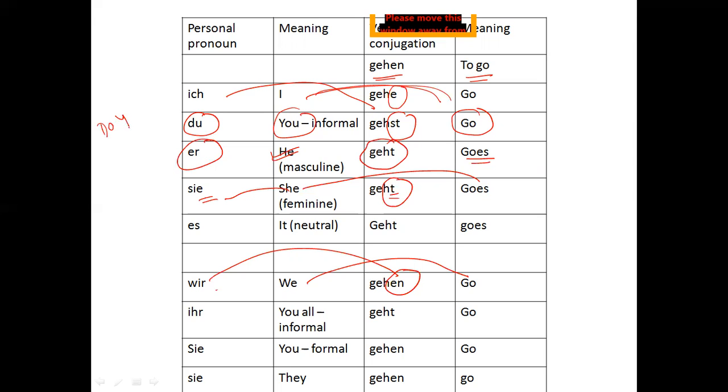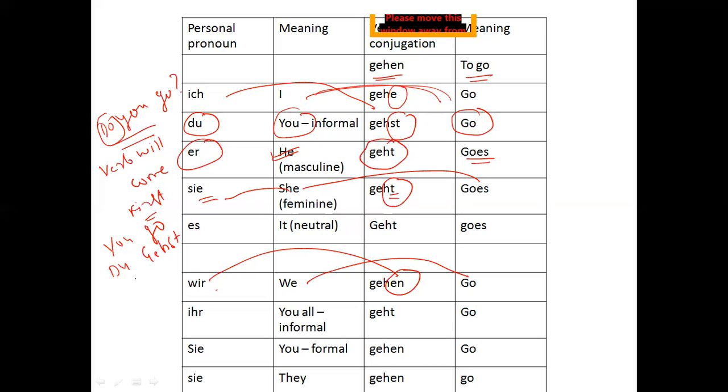Do you go? Now here it is a question. So whenever there is a question which starts from the verb, the verb will come first, right? So do you go in German? If I say "you go", it will be du gehst.